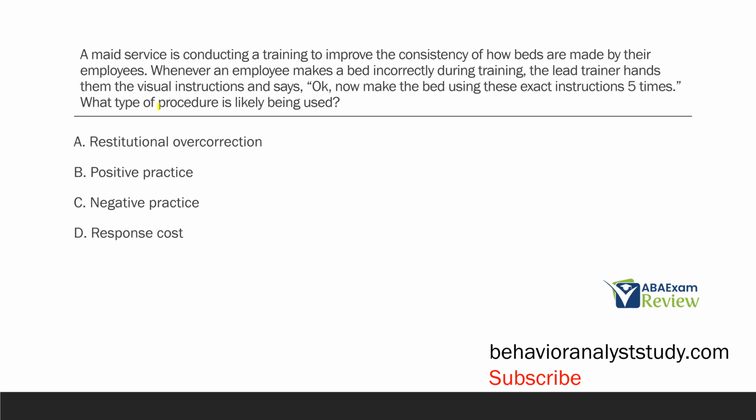So let's think about this. It's a procedure question, and we have to identify the procedure being used. So we have a maid service training on making beds. When an employee makes a bed incorrectly, the lead trainer gives them instructions and says, make the bed using these instructions 5 times. So, put simply, they make the bed incorrectly, they do it wrong. They are then told to do it correctly 5 times. So, when we implement an intervention following the wrong response and we ask the learner to do the right response multiple times, what do we call that?